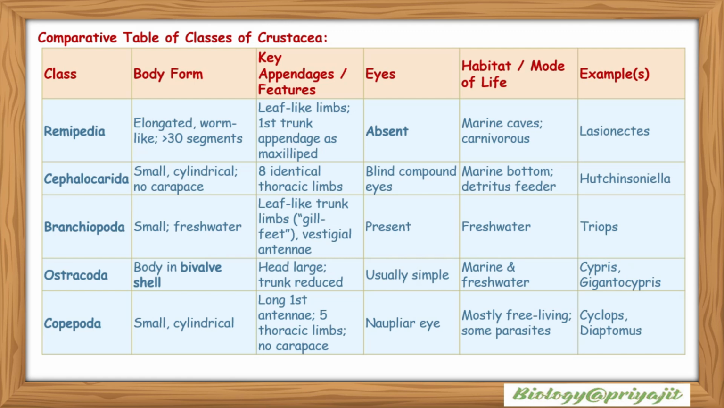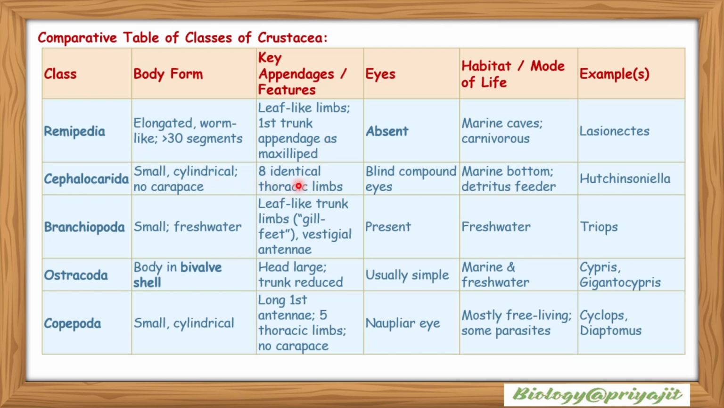So this is a comparative table of classes of crustaceans. They have the class Remipedia. Their body is elongated, with more than 330 segments. They have leaf-like limbs. The first trunk appendages are named maxillipeds. Their eyes are absent. Remipedia live in marine caves and their feeding habit is carnivorous. Examples such as Lasionectes.